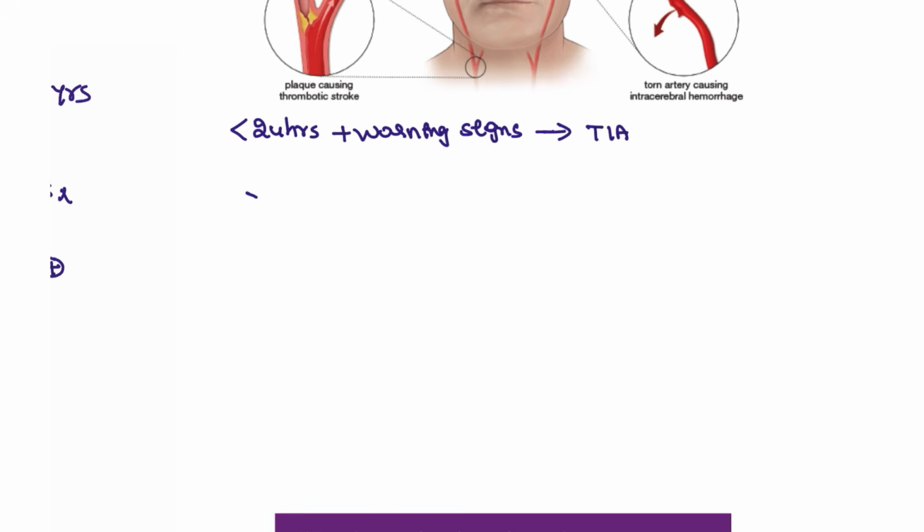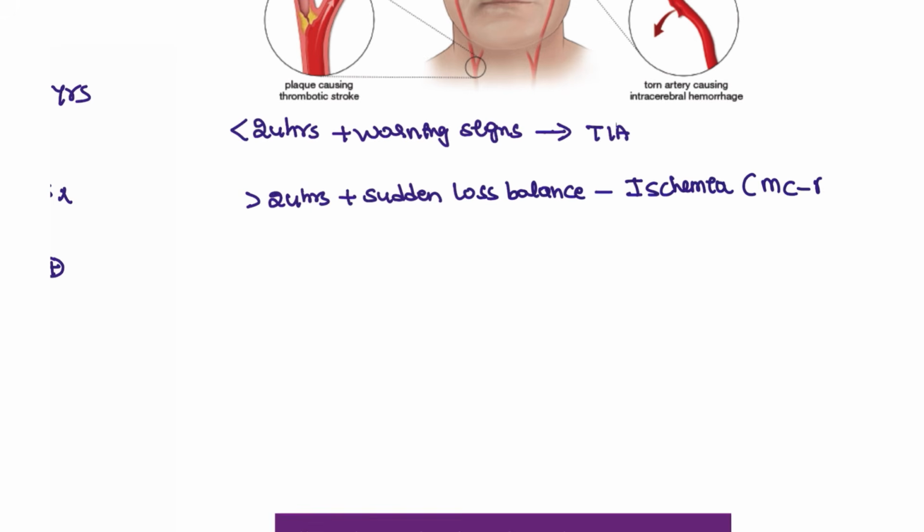Or the patient has symptoms for more than 24 hours, or sudden loss of balance, with consciousness. This is seen with ischemia. The most common artery involved is the middle cerebral artery. So regarding timing here, just remember sudden loss of balance.